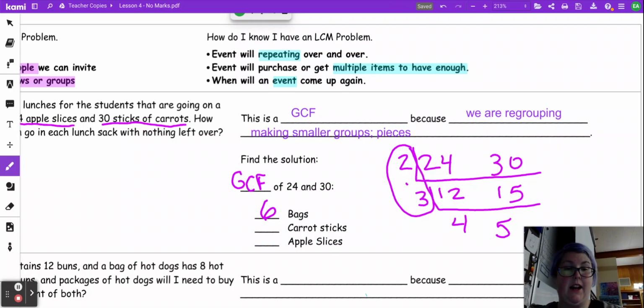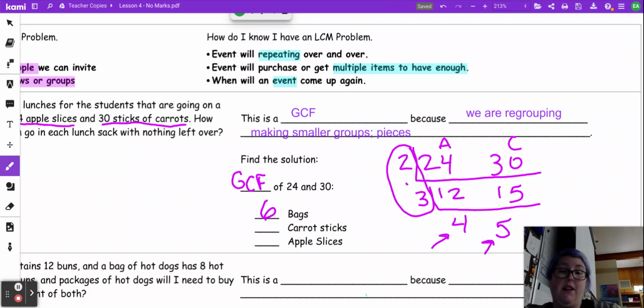Now, what's left is the 24 was the apple, right? A, and the 30 was the carrot. So these numbers, these factors that are left, are the number per bag. So we have 6 bags. There are going to be 5 carrot sticks and 4 apple slices.